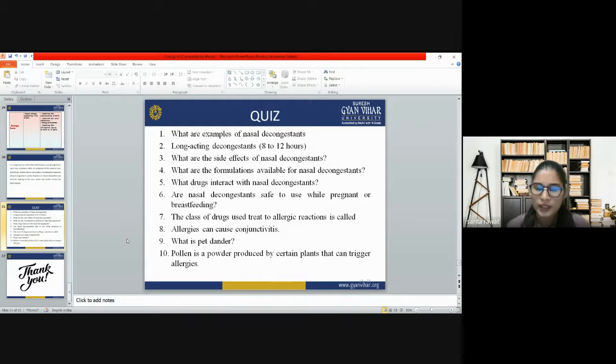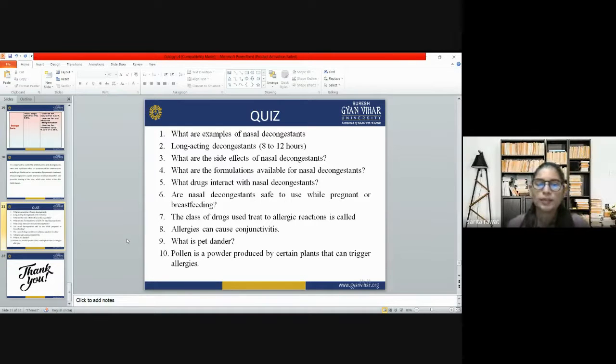What is pet dander? Pet dander is the micromolecules of the pets that are available in our home. The micromolecules come from their body and come into the environment, and they may cause allergic reactions.